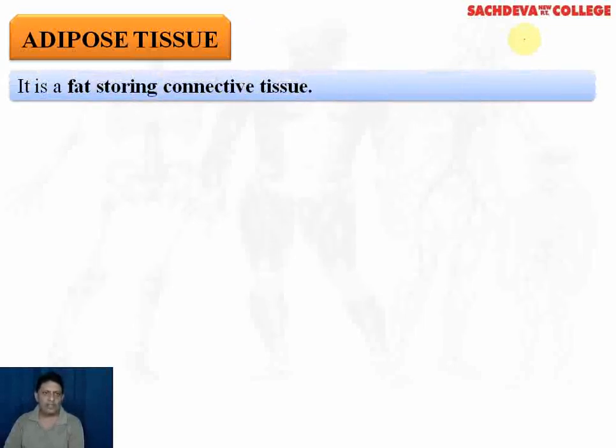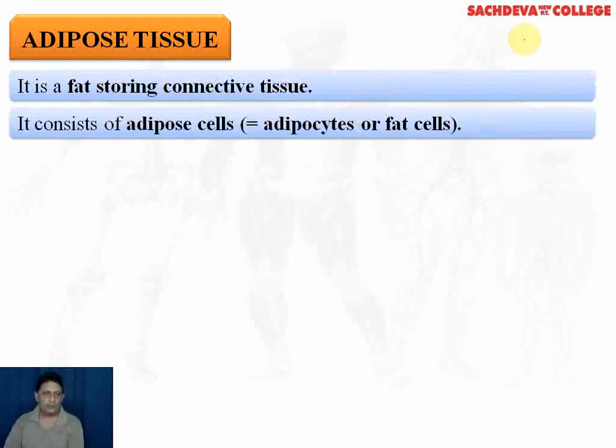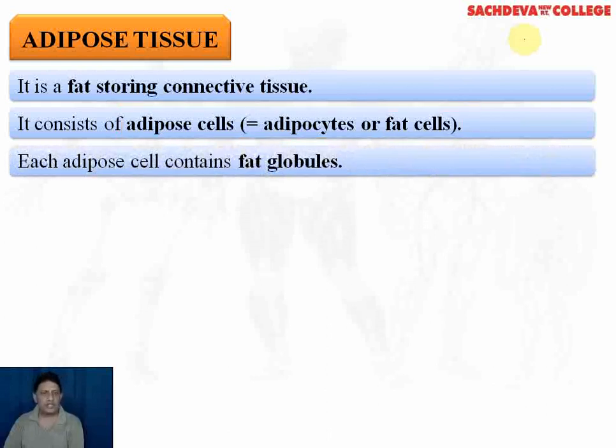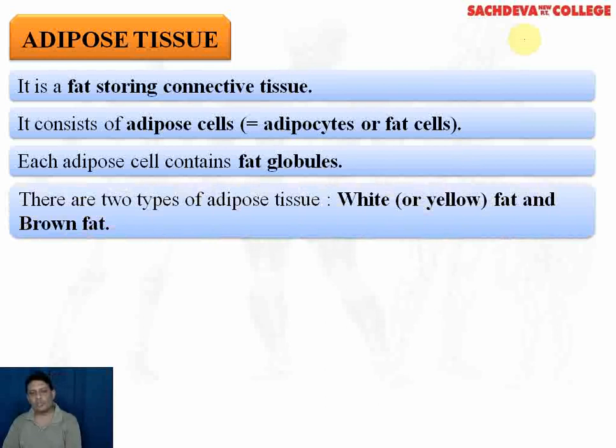Coming to the next member, the adipose tissue. It is the fat storing connective tissue. The cells in which the fat is stored are called adipose cells, also called adipocytes or the fat cells or fat storing cells. Each adipose cell contains a fat globule. Globule, as you know, is a round structure made up of fat. There are two types of adipose tissue. There is a white or the yellow, and there is a brown fat.